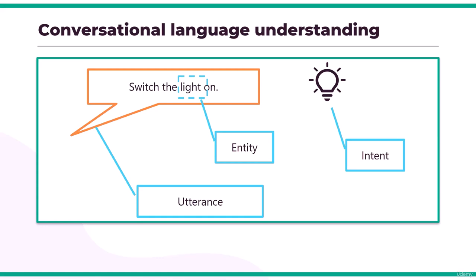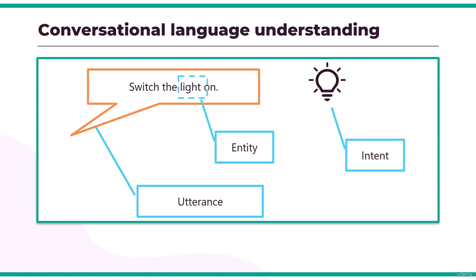The language service enables you to train a language model that can interpret natural language commands. The language model consists of three primary components. First one is known as utterances. Utterances are phrases that are used by users. It's something like whatever the user is going to say or type. For example, here we have switch the light on. Now this is an utterance which is going to be maybe entered in the chat bot by a user.